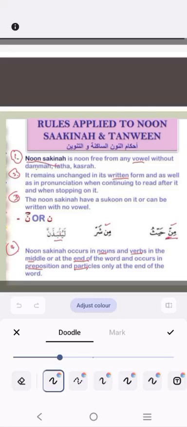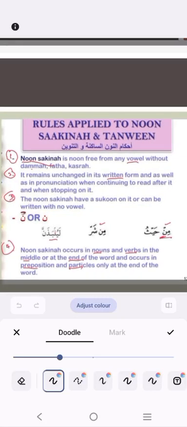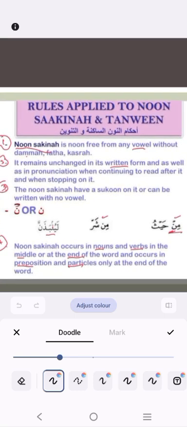It remains unchanged in its written form as well as in pronunciation, when continuing to read after it and when stopping on it. The Noon Sakinah has a sukoon on it or can be written without any vowel.